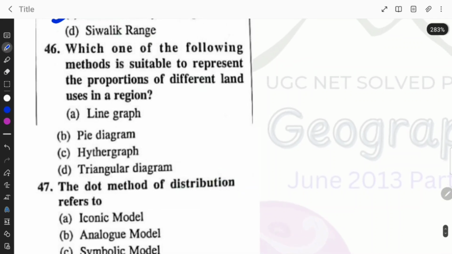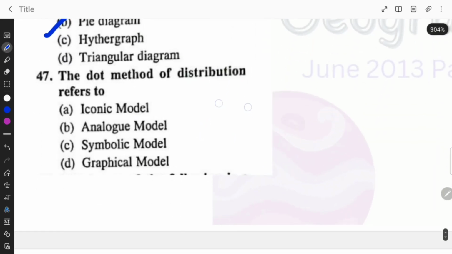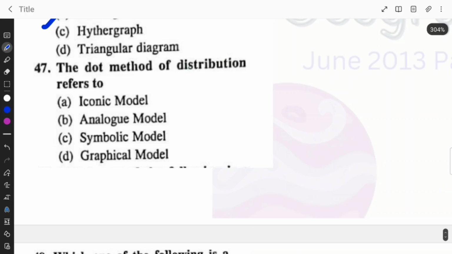Which of the following methods is suitable to represent the proportion of different land use in a region? Line graph, pie, hythergraph or triangular diagram? Option B is the right answer. The dot method of distribution refers to iconic model, analog model, symbolic or graphical? It is analog model.